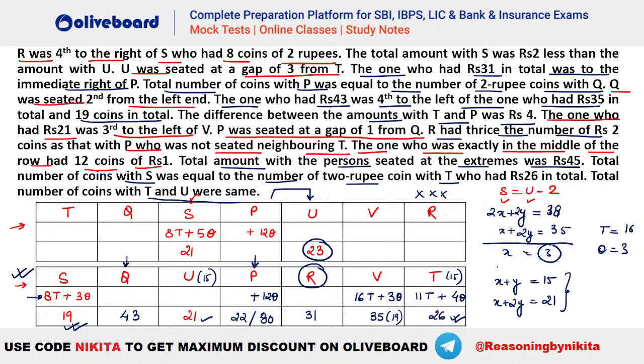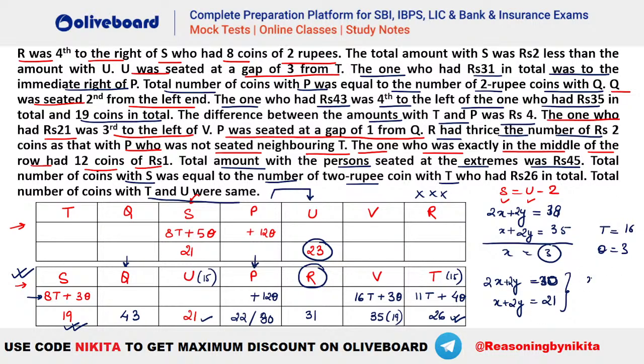X is the number of 1 rupee coins, y is the number of 2 rupee coins. So what should be the value? Solve it quickly, guys, jaldi se solve karo. Quickly tell me. You can see you just have to multiply it by 2, right? So 2x plus 2y is equal to 30, isn't it? This will be the value, है ना? So just subtract it.